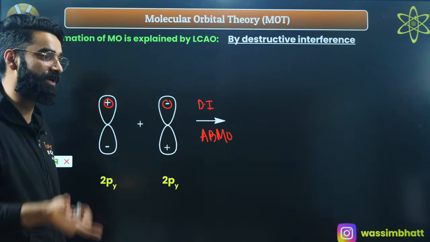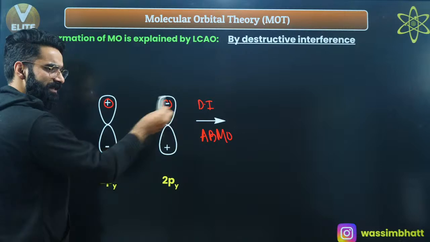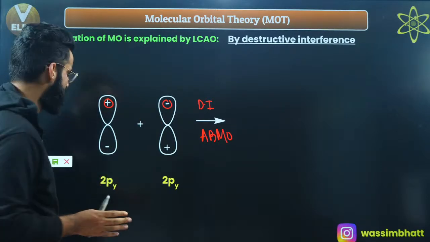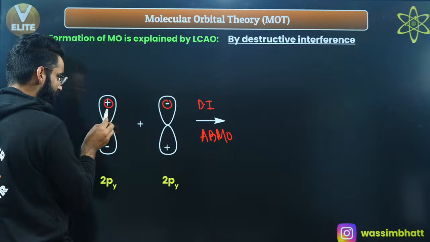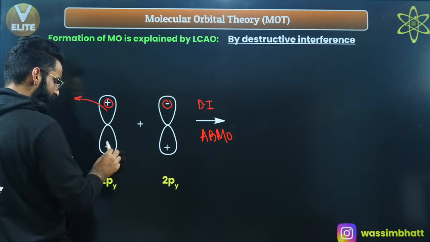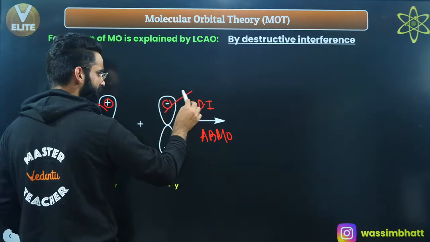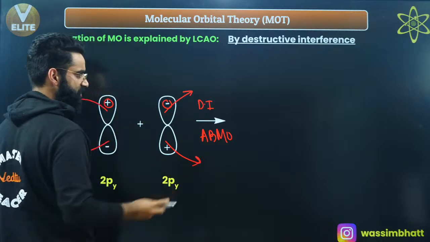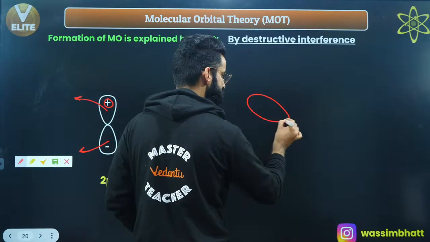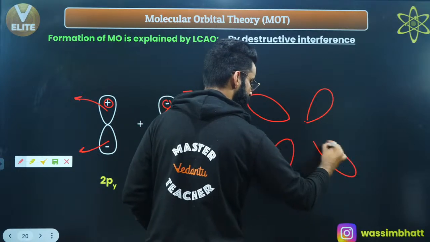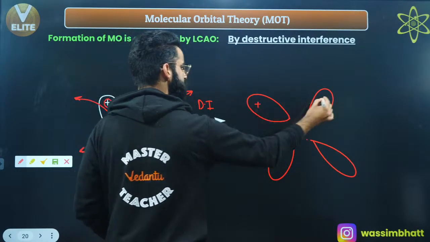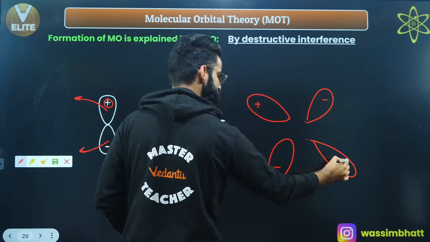By how much amount? 2 times psi b. And how will electron density in the molecular orbital decrease? It's simple. This lobe of atomic orbital will shift in this way. This lobe of atomic orbital will shift in this way. This lobe of atomic orbital will shift in this way. This lobe will shift in this way, such that you get the resulting structure like this. Right? This was positive, this was negative, this was negative, this was positive.